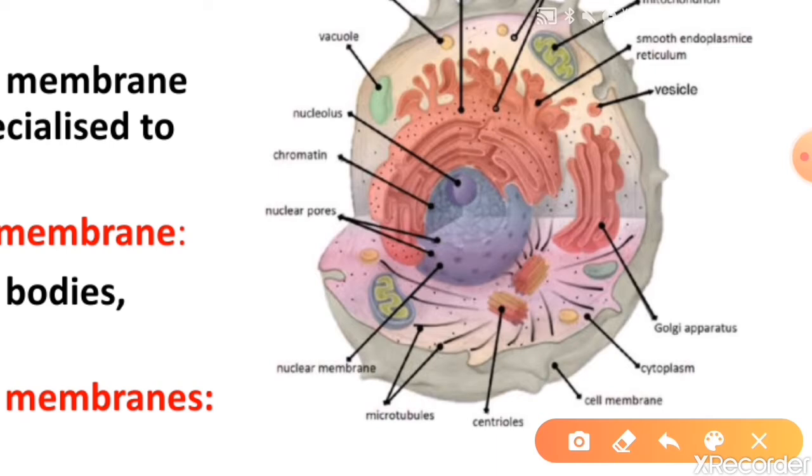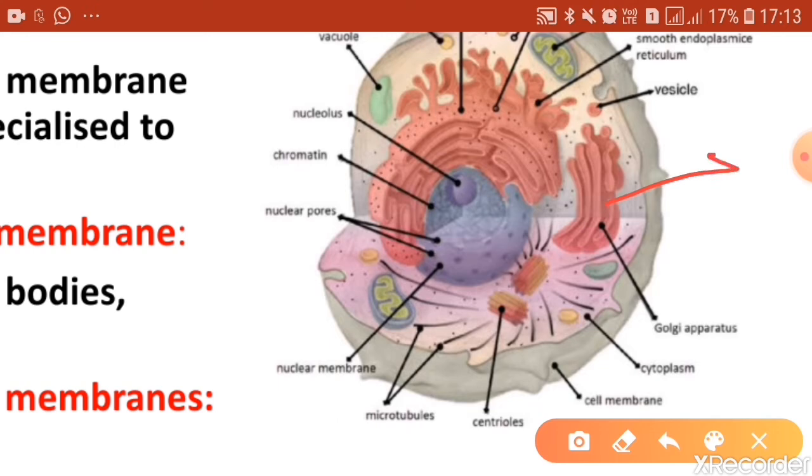Some of the organelles are surrounded by one membrane, and some are bounded by two membranes. For example, the mitochondria found in a eukaryotic cell are surrounded by two membranes, whereas the Golgi bodies, the endoplasmic reticulum, and the lysosomes that you see in the cell are all bounded by a single membrane.